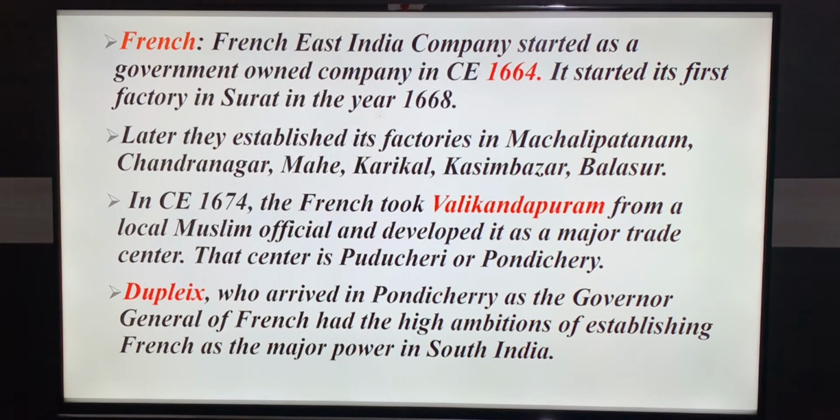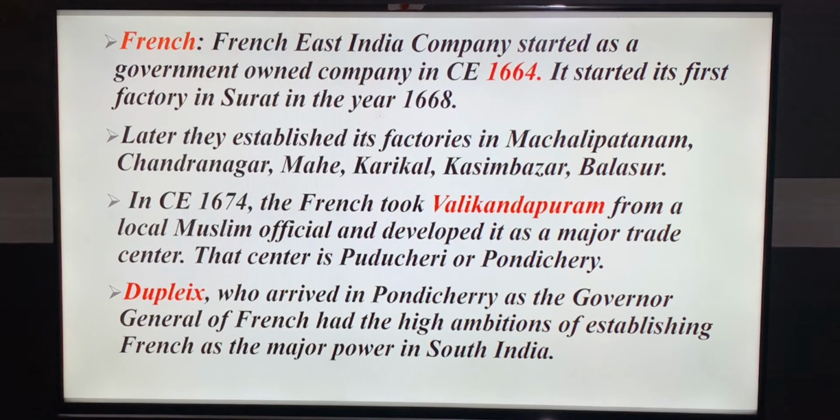The French East India Company was established in the year 1664, and it started its first factory in Surat in the year 1668, and many other places they had established their factories in Chandranagar, Mahe, Karaikal. In these places they had established.